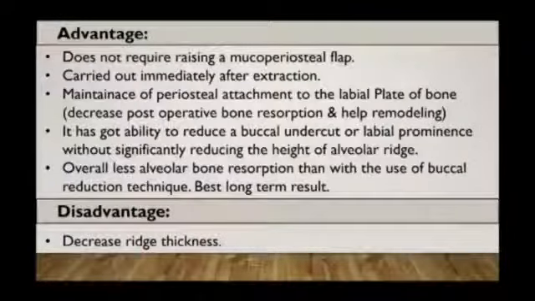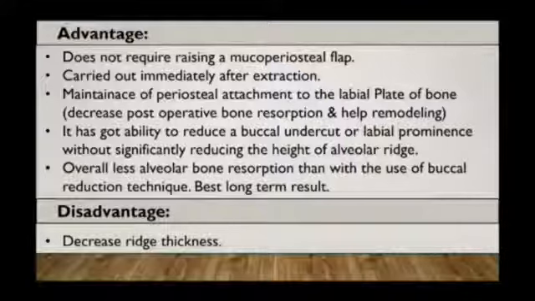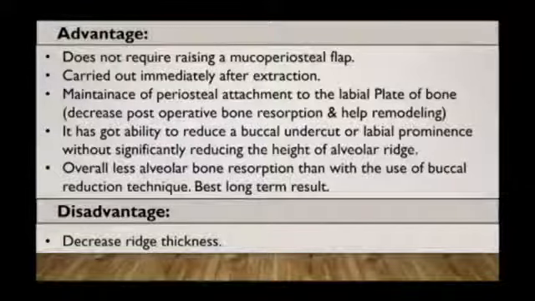Advantages are: it does not require raising a mucoperiosteal flap. It is carried out immediately after the extraction. Here, the periosteal attachment to the labial plate of the bone is maintained, which decreases post-operative bone resorption and helps in remodeling. It has the ability to reduce a buccal undercut or labial prominence without significantly reducing the height of the alveolar bone.